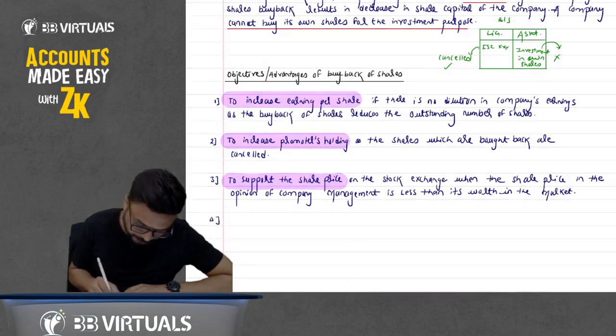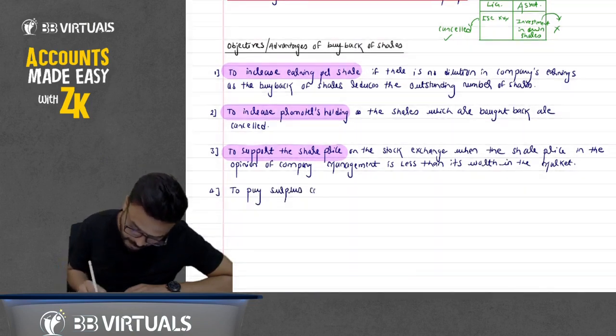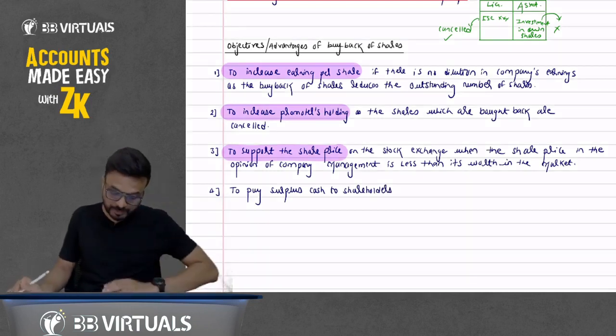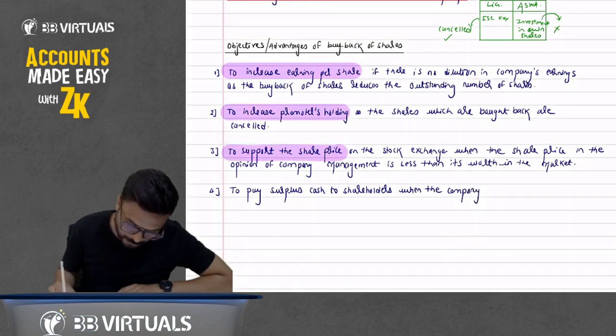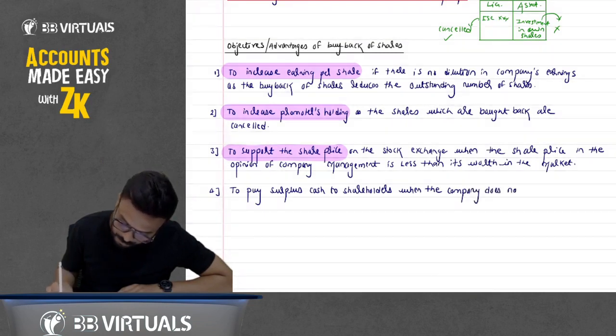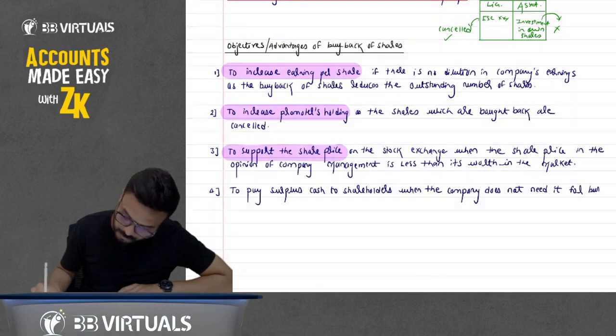Fourth point, to pay surplus cash to shareholders, when the company does not need it for business.